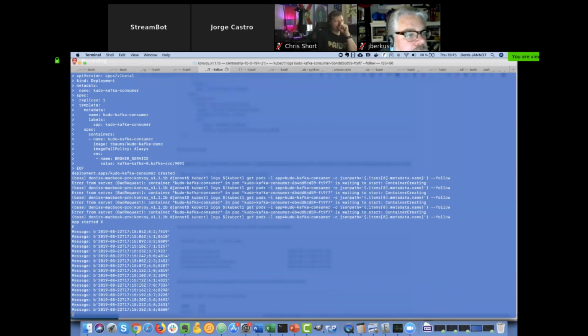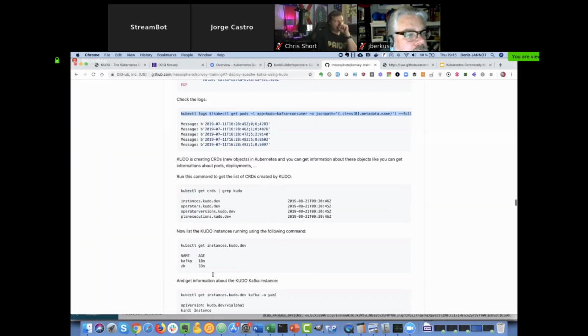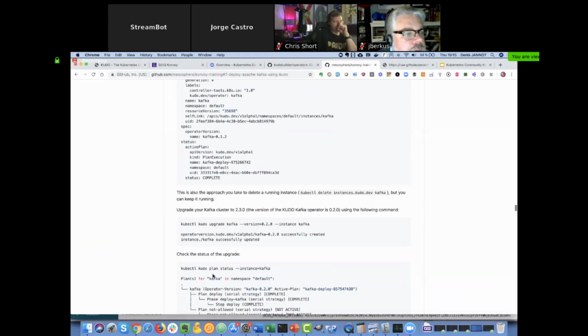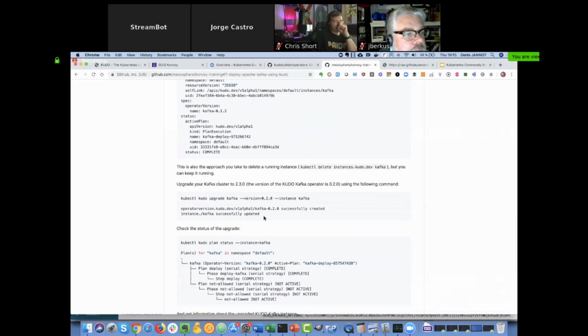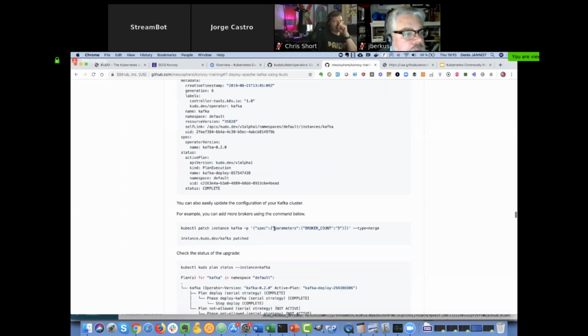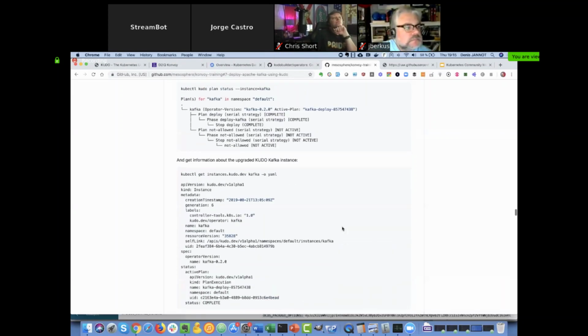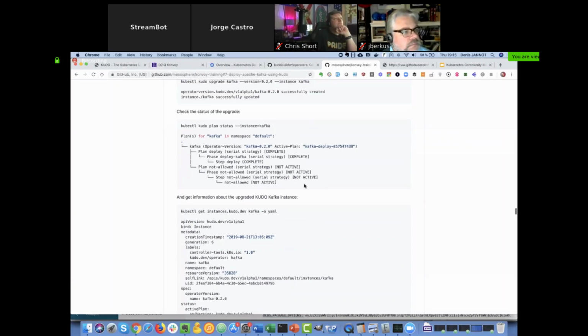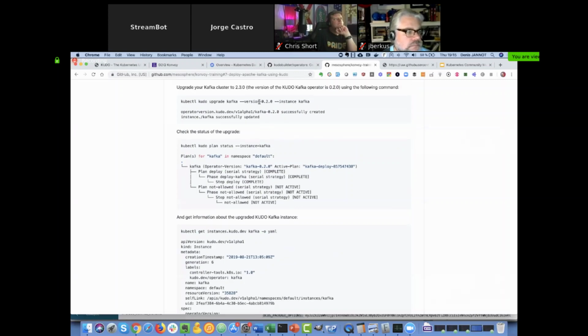And you see, I can start to see the messages. What I'm going to do now, and I know that we are quite late, I'm going to do an upgrade from one version to another, just to show you how easy it is to upgrade from one version to another. And then after that, I'm going to patch the current setup so that I go from 3 brokers to 5 brokers. But because we are quite late, what I propose is that in the meantime, if you have questions, I can handle the question, and Jared also can handle the question, and I'm just going to run the upgrade in the background so that you can see as well.